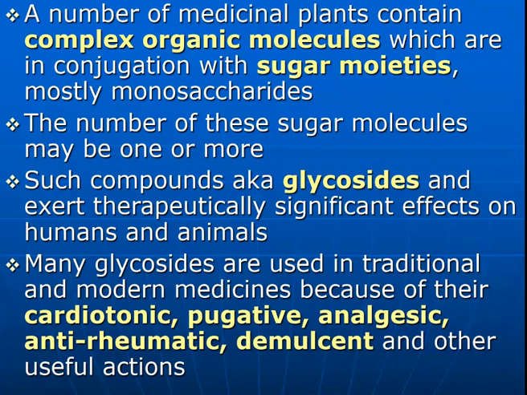So in the plants, a number of the organic molecules conjugate with the sugar moieties, and such a combination between the sugar moiety and non-sugar moiety forms the glycosides. The number of these sugar molecules may be 1 or 2.